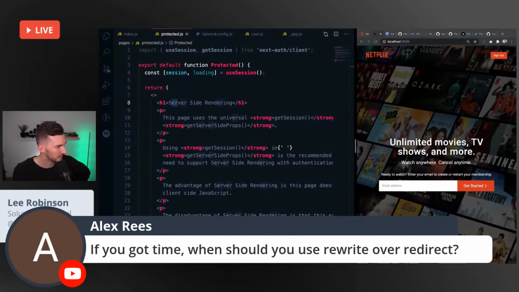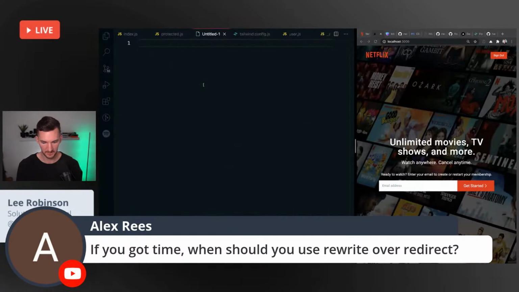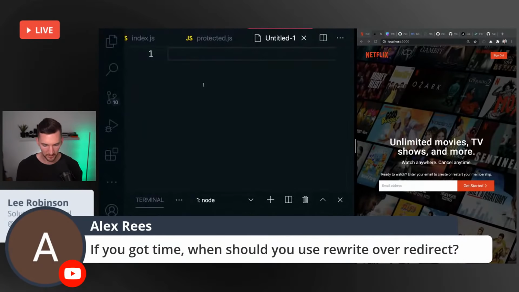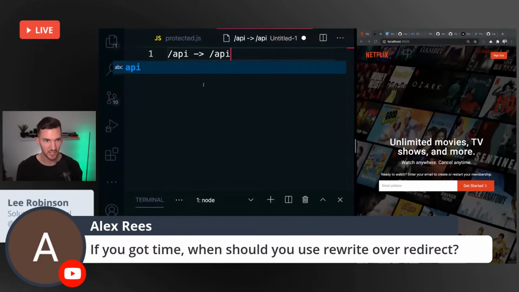When should you use a rewrite over a redirect? So rewrites in Next.js are essentially like a URL proxy. So let's say that I wanted to go to /API, and I want this to be the entry point into my application. With a rewrite, you can say, actually take that request and forward it to /API/login.